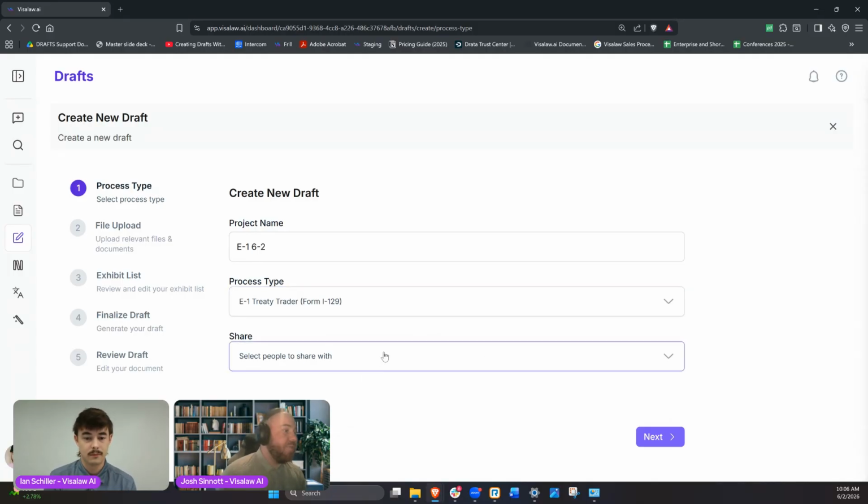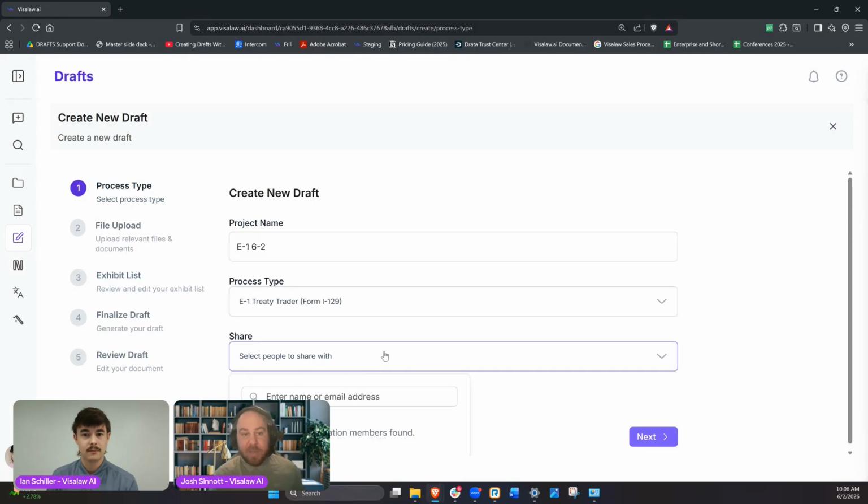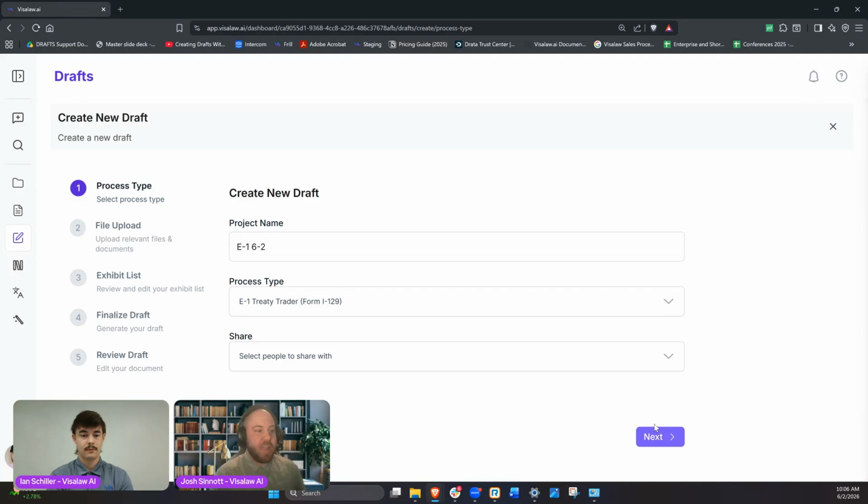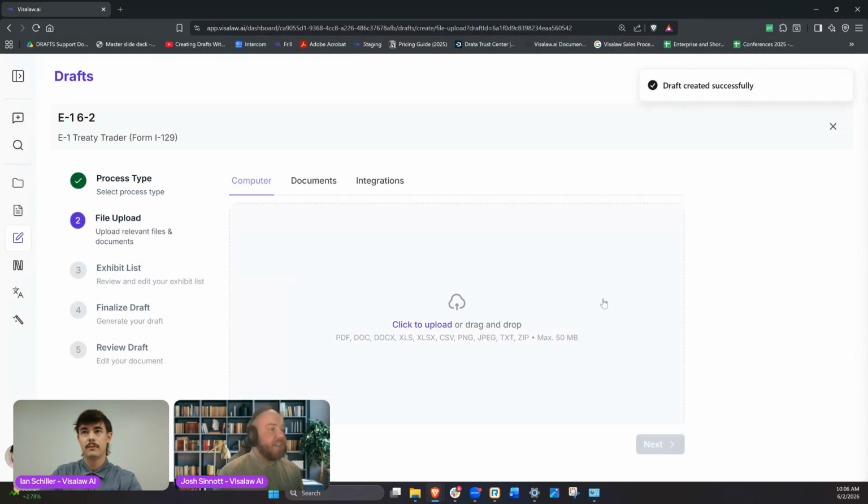If we have other members who are currently using the Visalaw platform, we can share this with other members in our organization. This allows multiple people working on the same project or draft to upload documents and materials within here, making it a more collaborative effort. With that said, as with anything here, we'll begin by uploading all of our documentation.